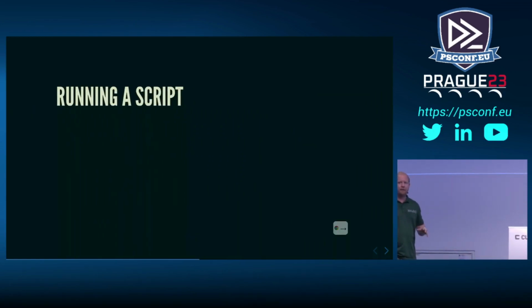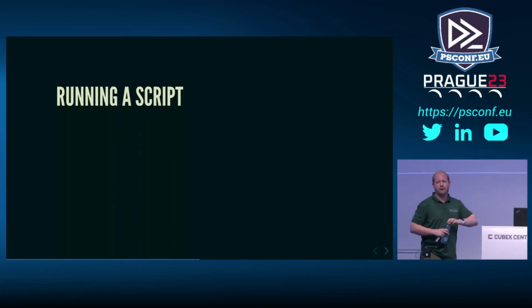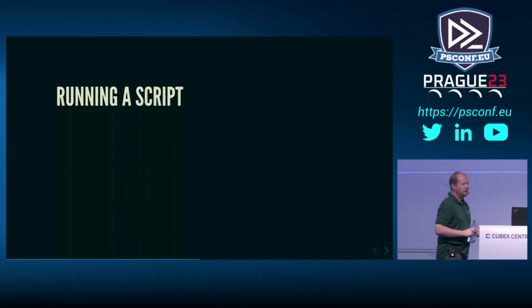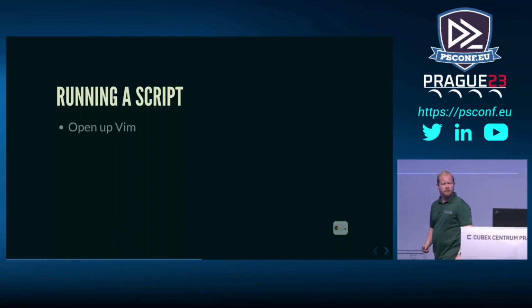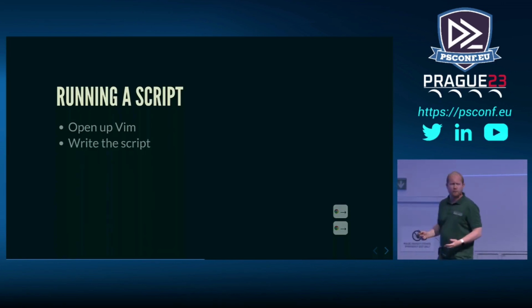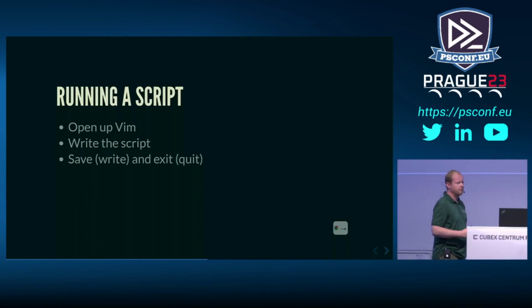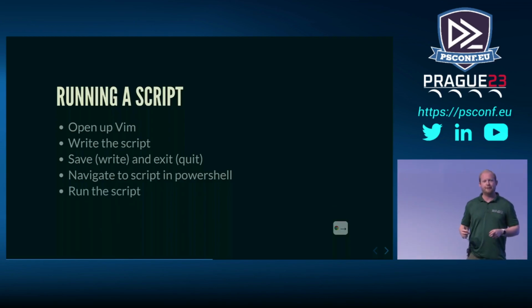So let's get into how I started my process of working with Vim. So picture me here going, right, I'm all hyped up. I'm going to build my own code editor. How do I get started? Well, I want to run a script. So the first thing I did was open up Vim, write my script, write an exit, navigate where the script was in PowerShell to if it wasn't in the same location, and run my script. Sorted. I am executing PowerShell code that was written in Vim.